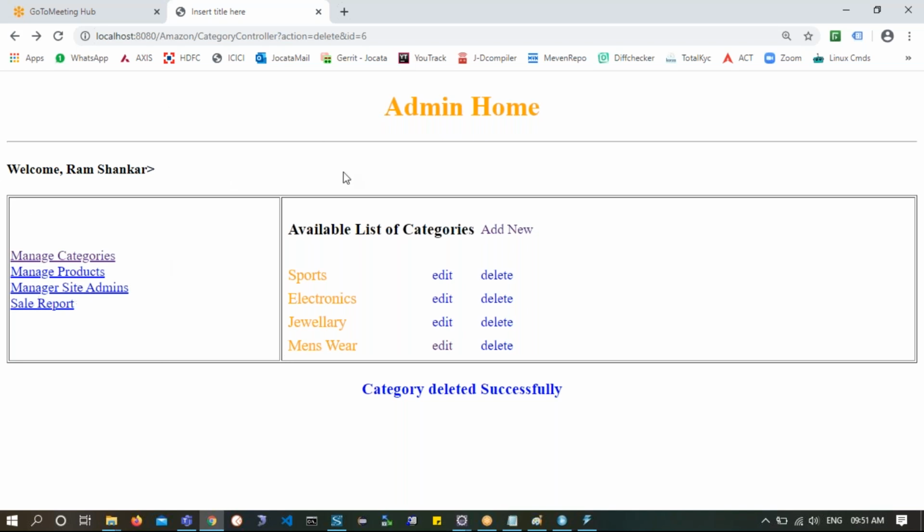The same site is ready. Now you have to develop it using RESTful web services. We'll see that. Understood? Yes.